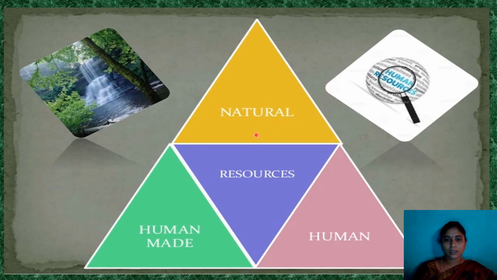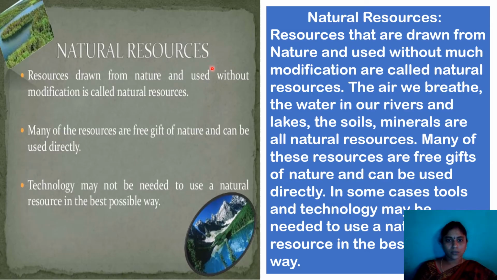Resources are mainly of three types: one is natural resources, another is human-made resources, and another is human resources. First one, natural resources. Resources that we get from nature and use without much modification are called natural resources.